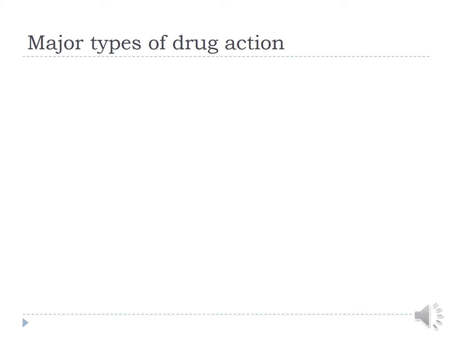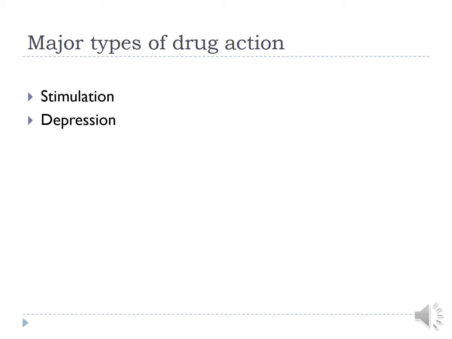Now, what are the major types of drug action? So, the drugs can cause stimulation, they can produce a stimulation of a specific cell or of a specific function, like adrenaline increases heart rate, or a drug can cause depression of a specific cell or a cellular function, like omeprazole depresses gastric secretion, or we give barbiturates which depress CNS.